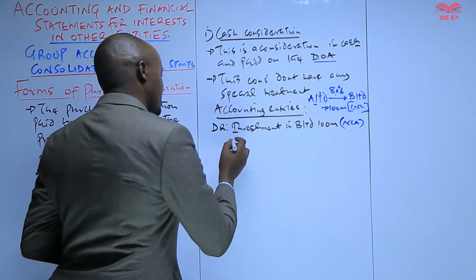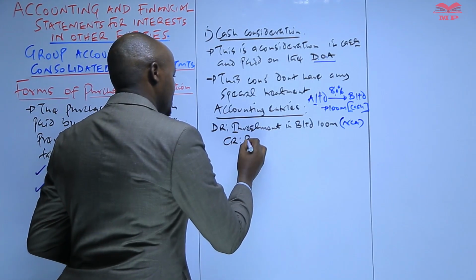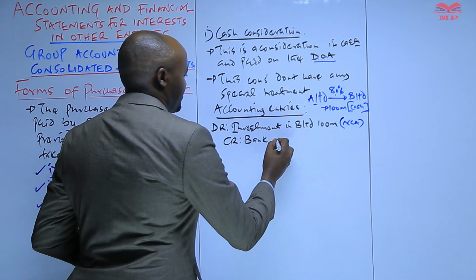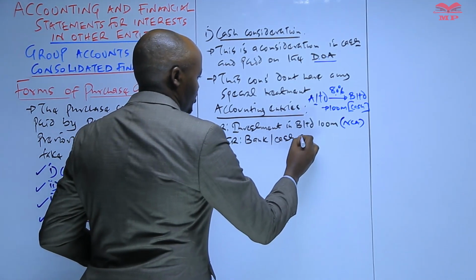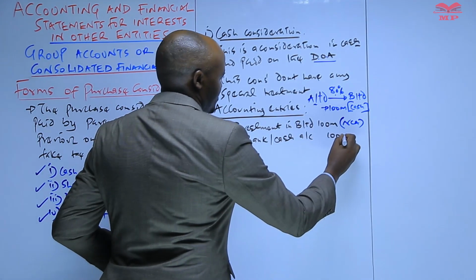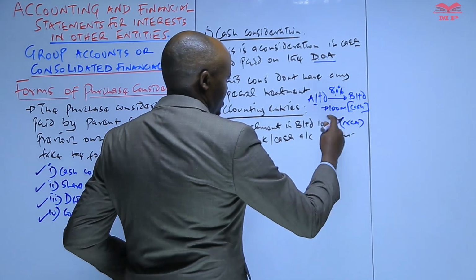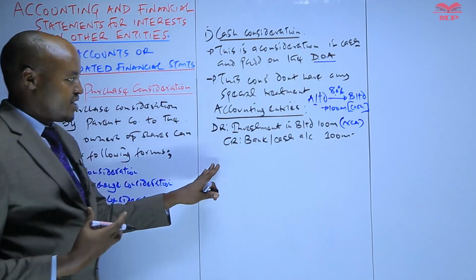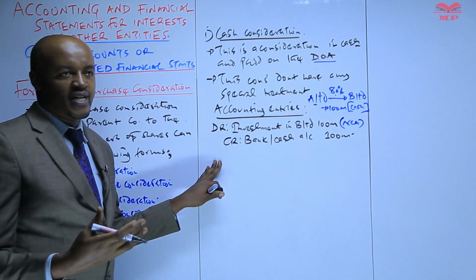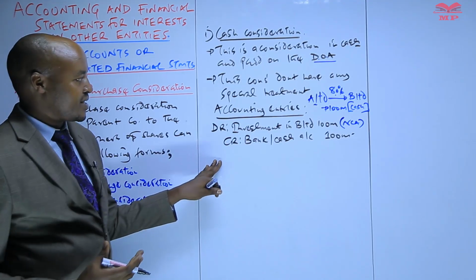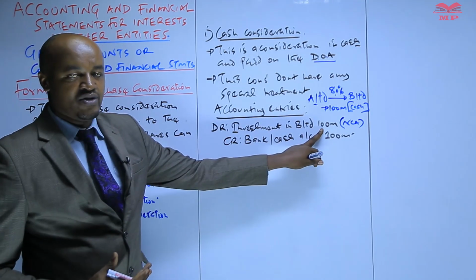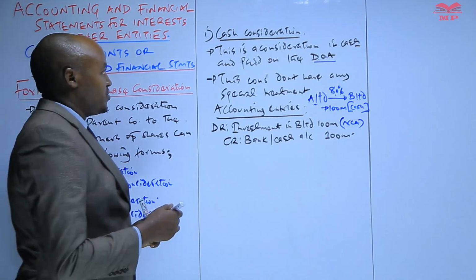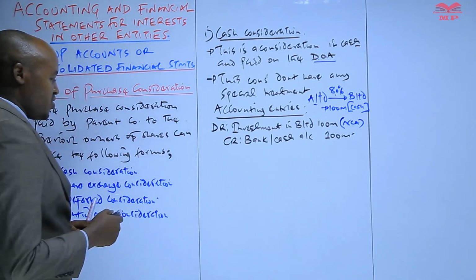Of B. And then the parent company will credit the bank account, or even the cash account, with the same amount of money. So in such a case, when computing the goodwill, the purchase consideration which was paid by the parent company will be 100 million. So that is the cash consideration.